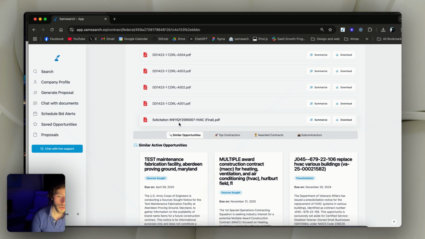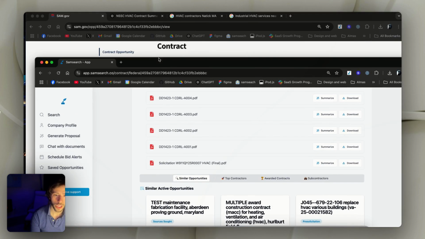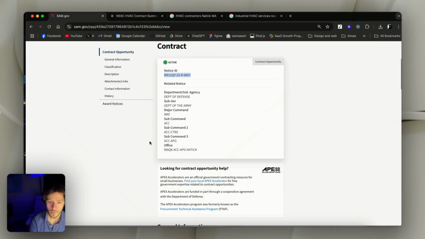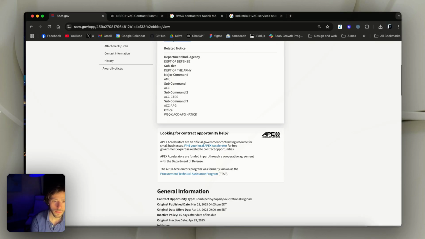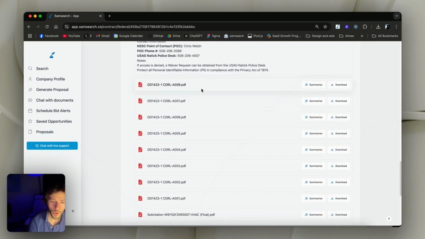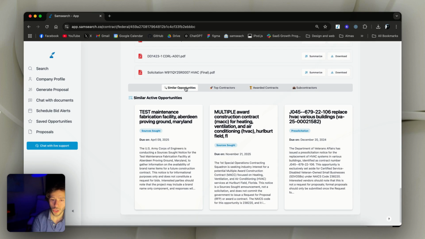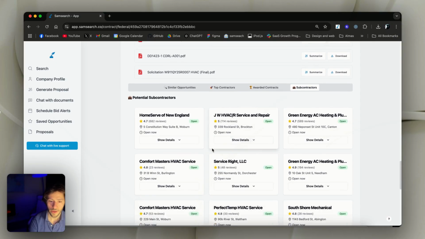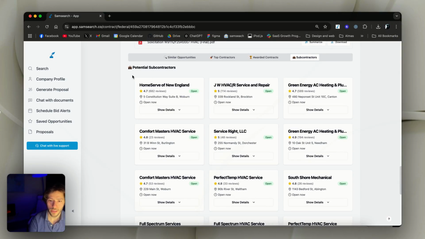I should have summarized the solicitation with ChatGPT, but when I was going through the files here, I was missing it maybe, but it's all good. Now we're back on here. So now that this is summarized, we also want to find the subcontractors. So we can just click on subcontractors here, and we're finding potential subcontractors in the area of performance.